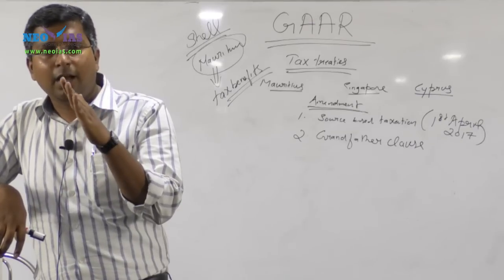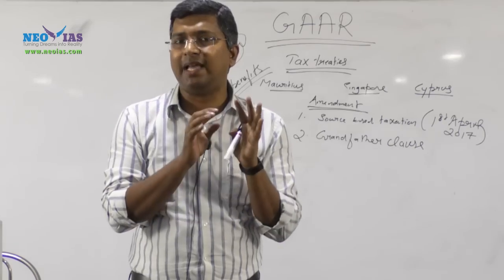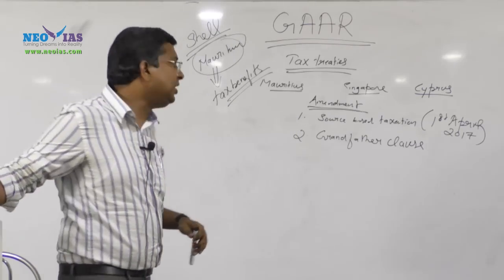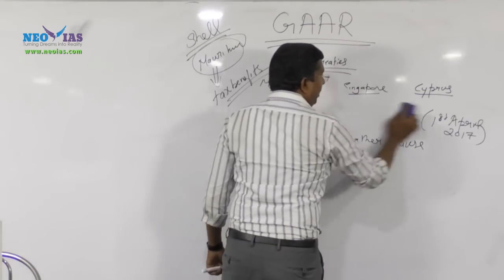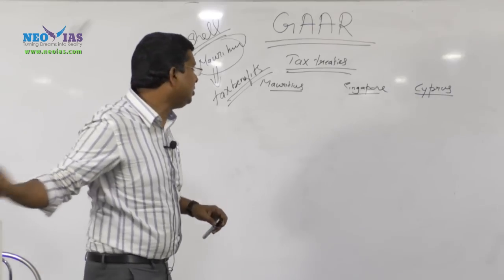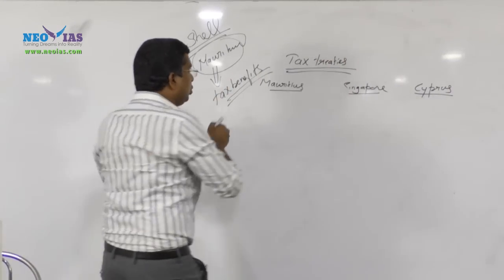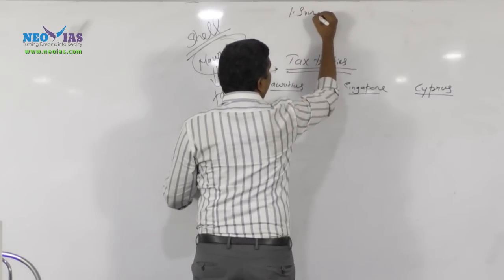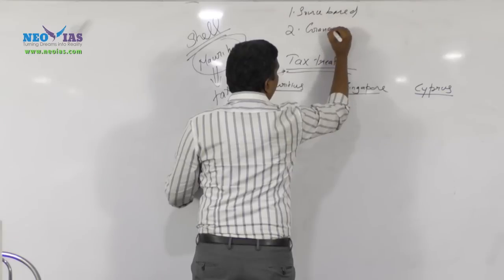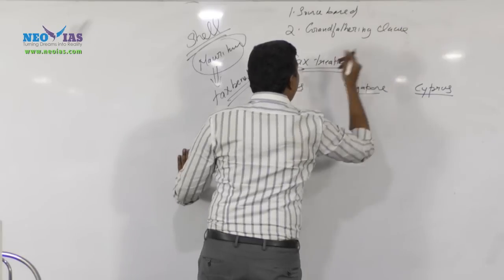But another favor we have given to Mauritius and Singapore. It's very important, again related with GAAR, what is called limitation of benefit. So one thing, you're clear with this source based taxation. We have changed to source based taxation. We have given them the grandfather clause provision, grandfathering clause, and we also said that